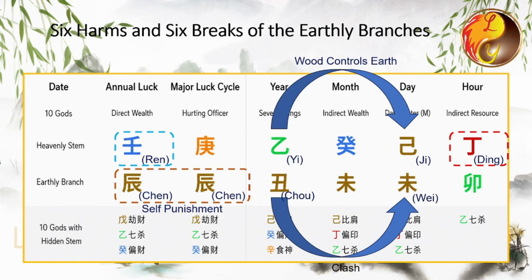As for harm, it represents social deception, scheming, and struggles with people undermining one another. Generally, this does not lead to death. At its most serious, it may manifest as physical injury or disability. Compared with the 3 punishments and 6 clashes, the 6 harms are much weaker in force. That's all you need to understand here.